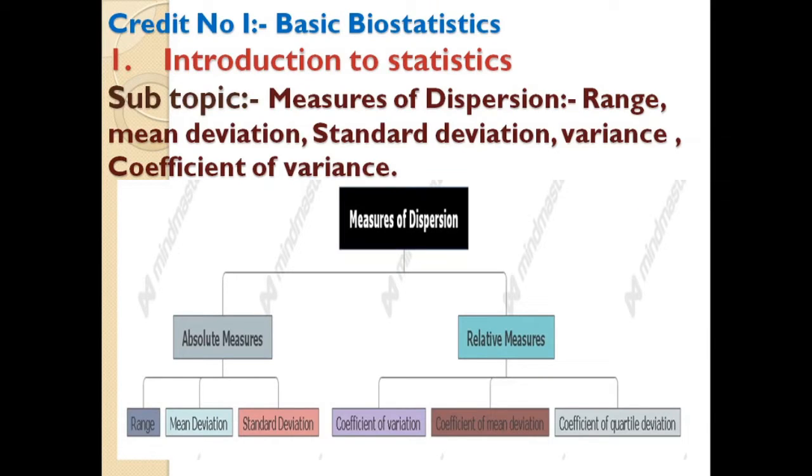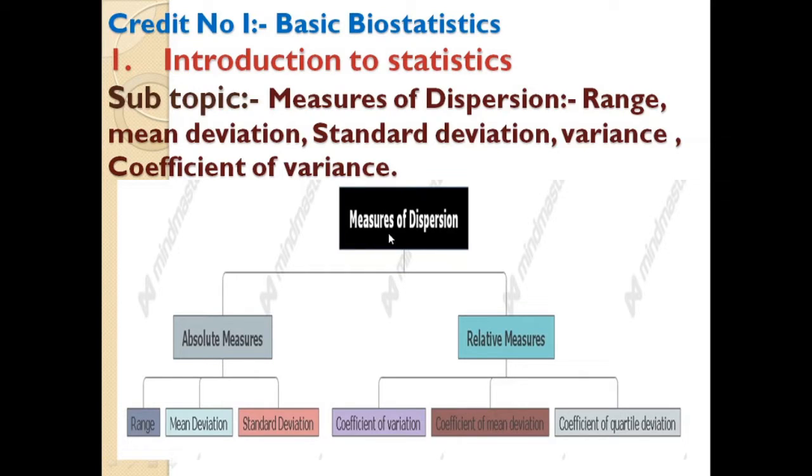Hello, dear students. Today I am dealing with the topic measures of dispersion. It belongs to chapter number one, Introduction to Statistics, from credit number one, Basic Biostatistics. In this subtopic, the measures of dispersion, we focus on the range, mean deviation, standard deviation, variance, and coefficient of variance.